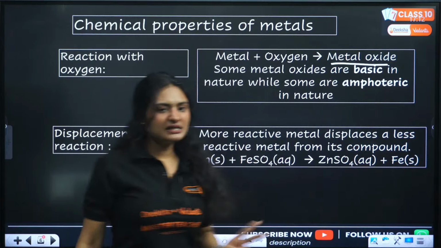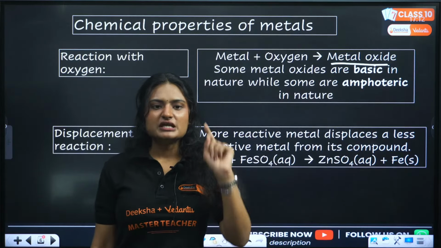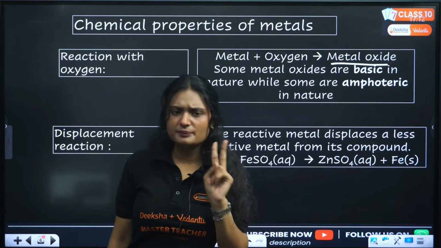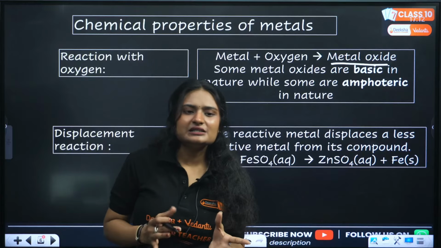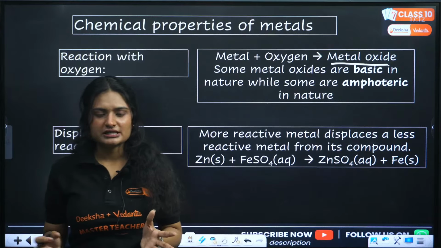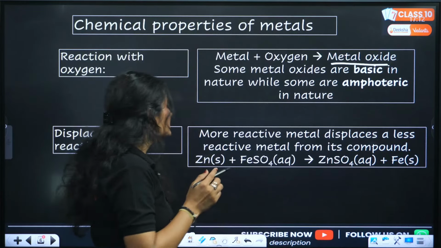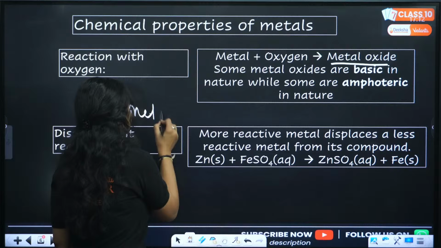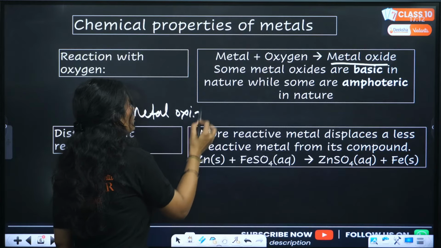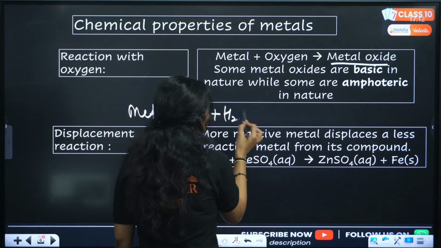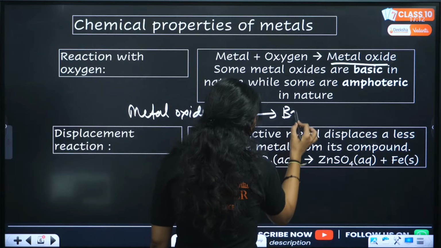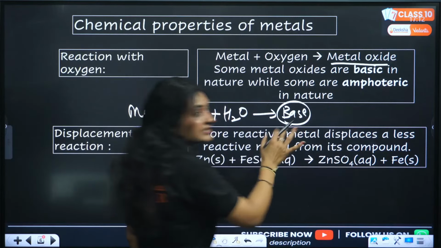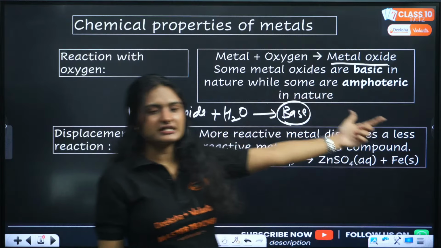Now these metal oxides can be of two natures, either basic or amphoteric. Why are we calling them basic or amphoteric? Because when metal oxide combines with water, we get either a base or an amphoteric oxide, right?